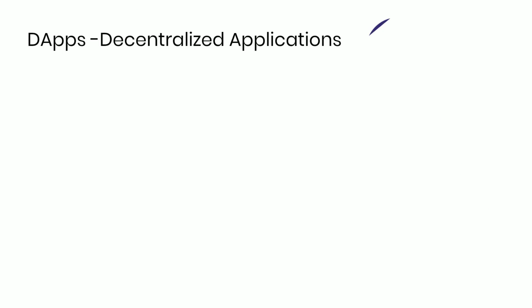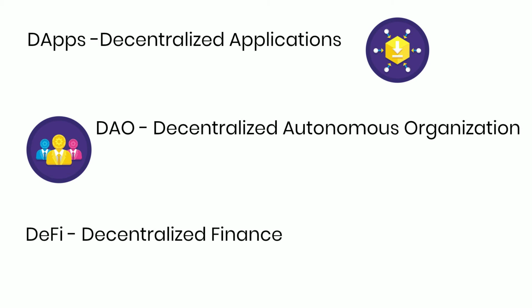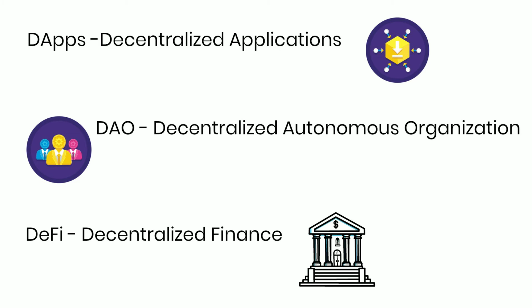DApps, Decentralized Applications. An application that is on the decentralized network like the blockchain. DAO. Decentralized Autonomous Organization. A community where everyone can participate and own for a common purpose, and not governed by a single entity. DeFi, decentralized finance. Goodbye banks. Only you have access to your money. DEX, Decentralized Exchange. A peer-to-peer exchange of coins. There are no middlemen. Uniswap and PancakeSwap are examples of DEX.